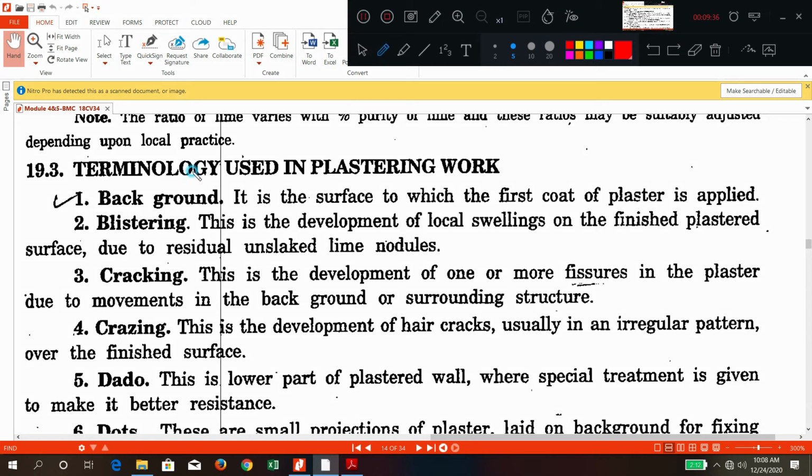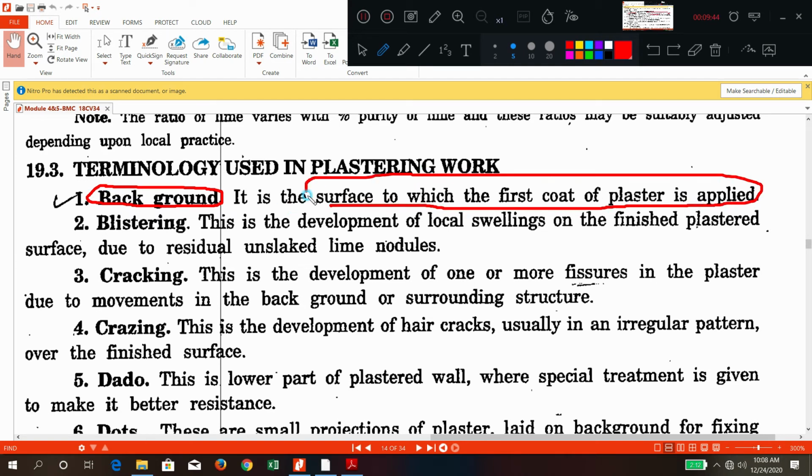So here we can see a lot of terms which are used in the plastering world. What do you mean by background? The surface to which a coat of plaster is applied. Maybe a wall surface, maybe a column surface, maybe a beam surface. On that you are applying plaster, no? So that surface itself is called as background.